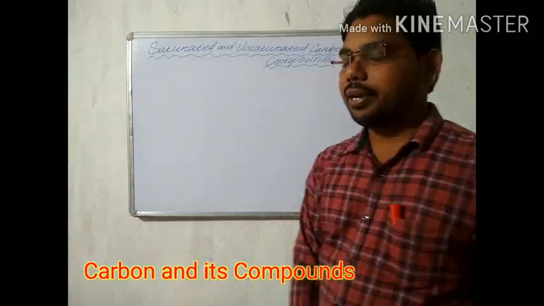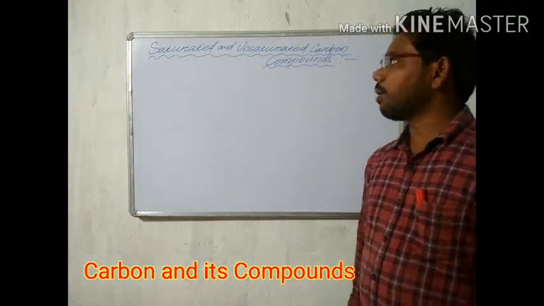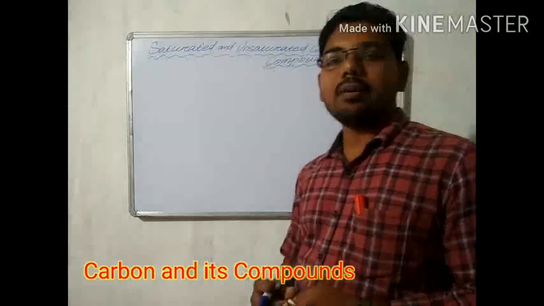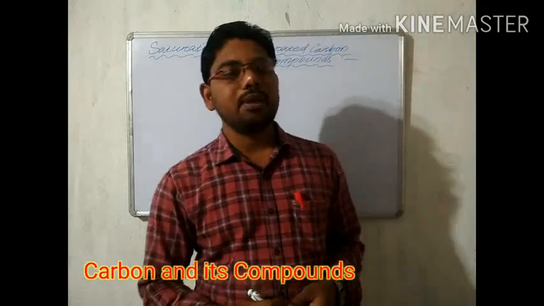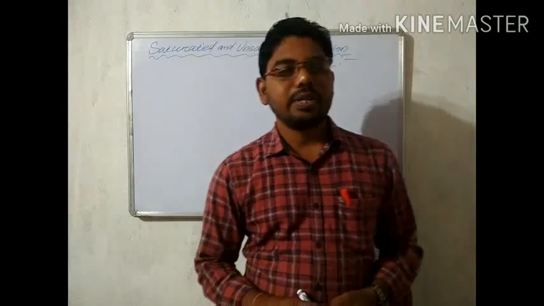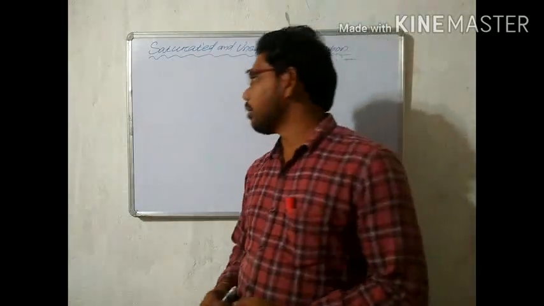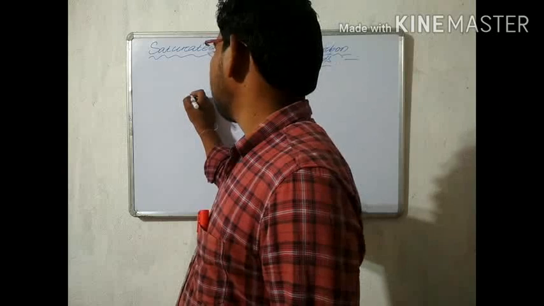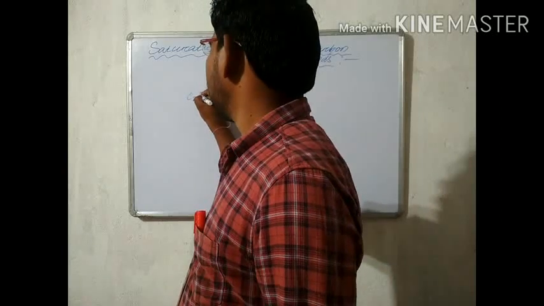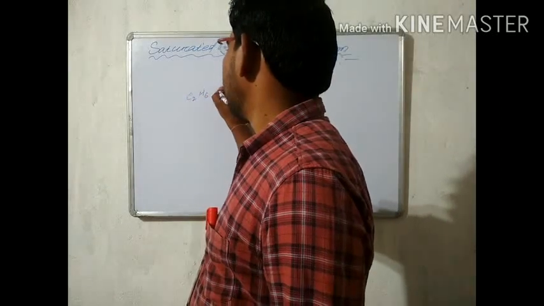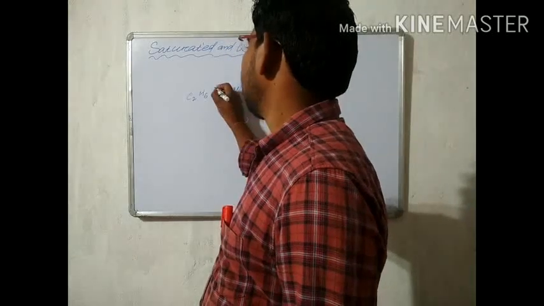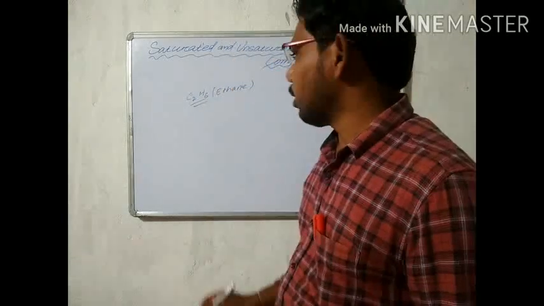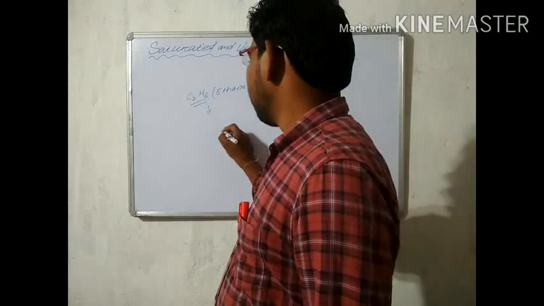First one, saturated hydrocarbons. What are saturated hydrocarbons? The hydrocarbons which contain a single bond between the carbon and carbon atoms are called saturated hydrocarbons. Let's take one example of a saturated hydrocarbon. It is C2H6 and the name is ethane. E-T-H-A-N-E, ethane.